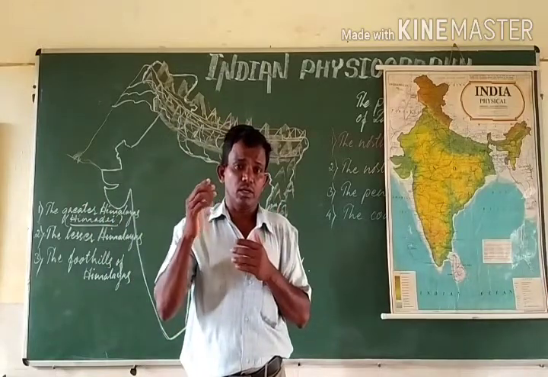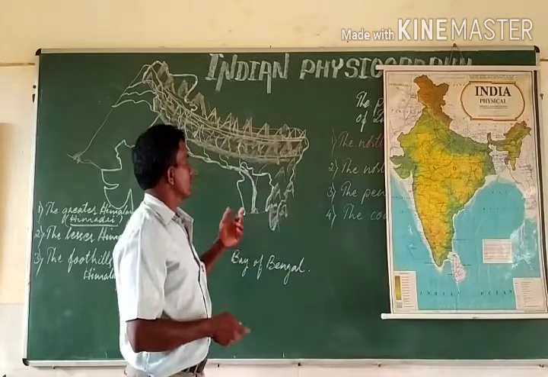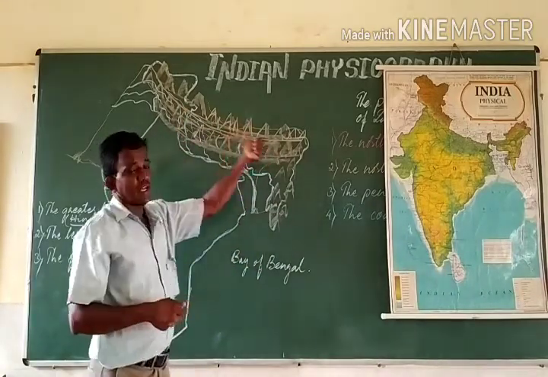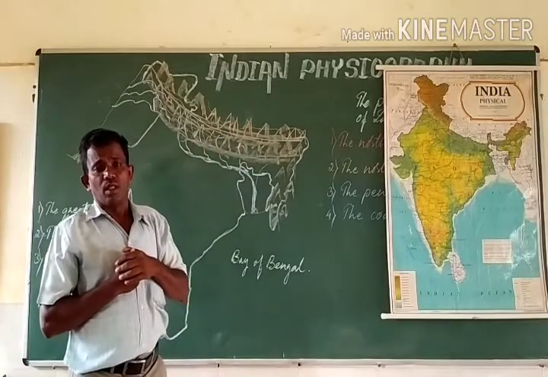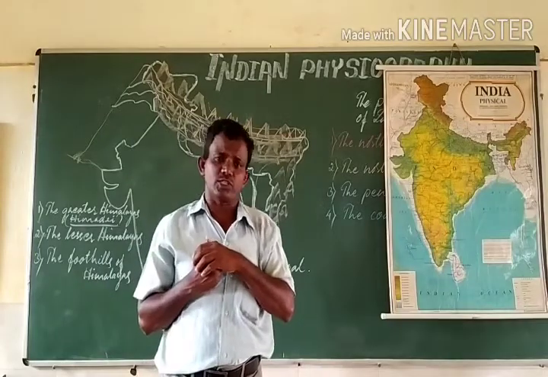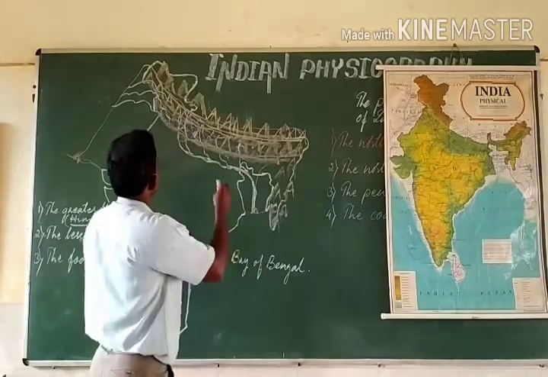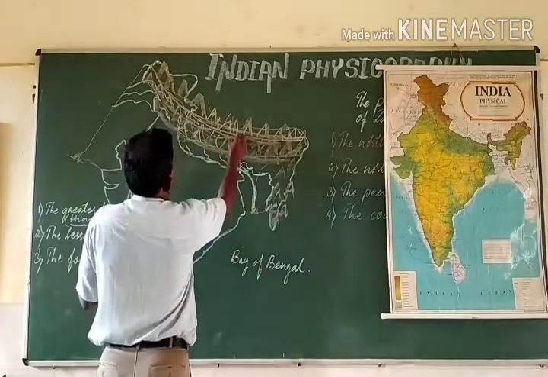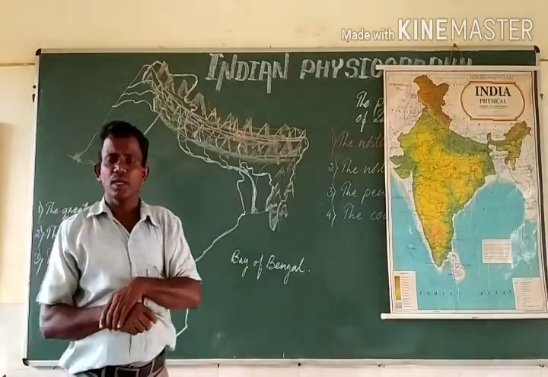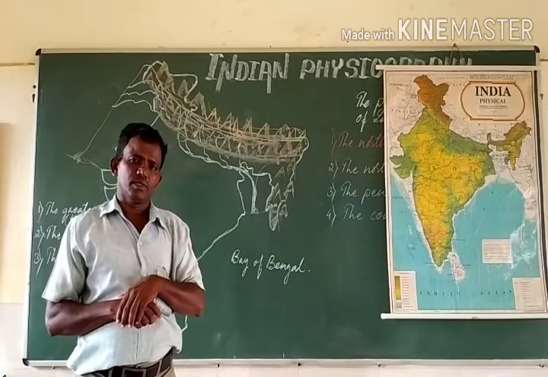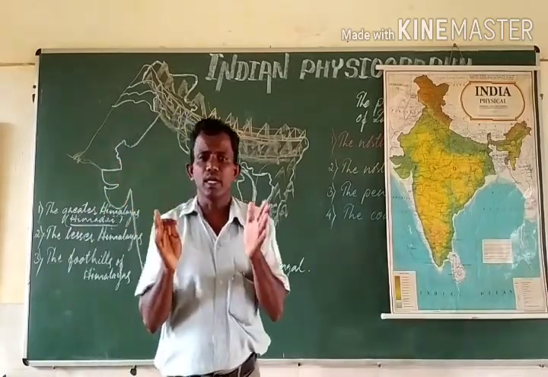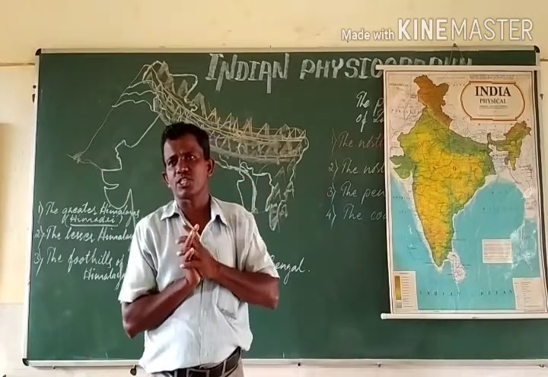The 8 highest mountain peaks of the world are found in the Himalayan ranges. The highest peak, Mount Everest, is somewhere here on the northern border of Nepal, whose height is 8,848 meters.